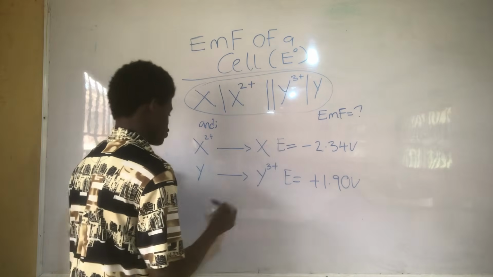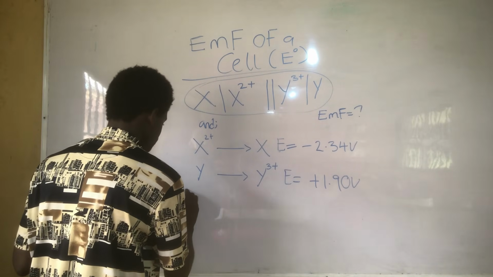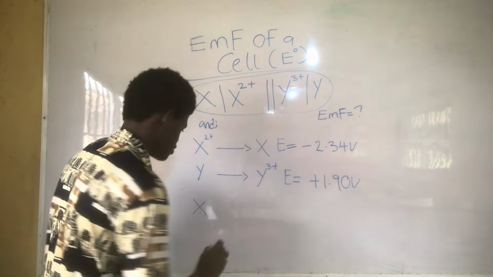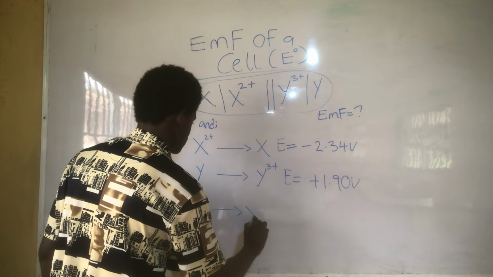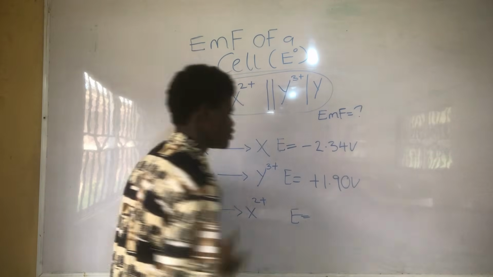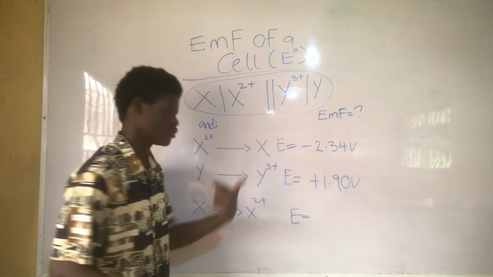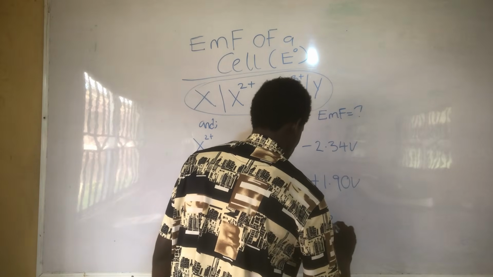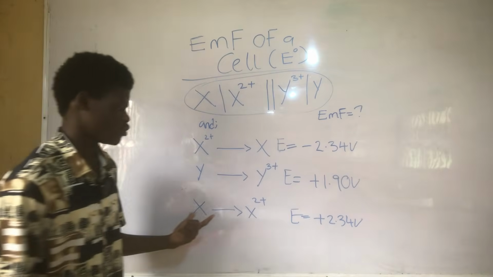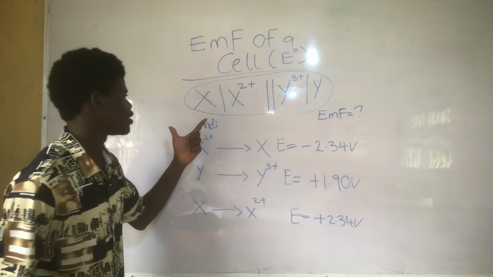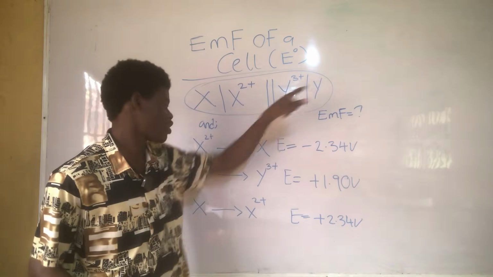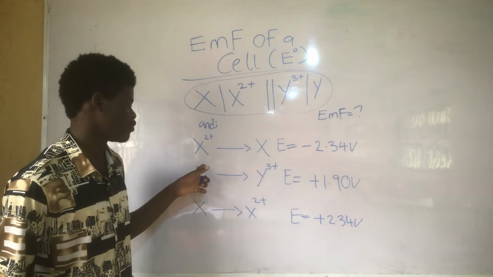So when we reverse the equation, we get X giving X2+. And when you reverse the equation, the sign of our E will also change. So that will be plus 2.34 volts. So we reversed it. If you also look at Y, it is moving from 3+ to 1. And if you look at the equation here, Y is moving from 1 to 3+.